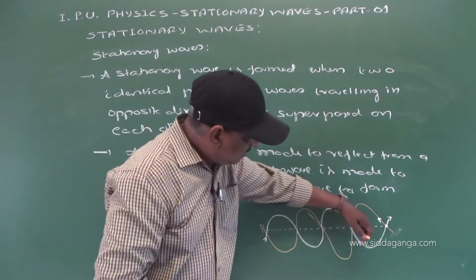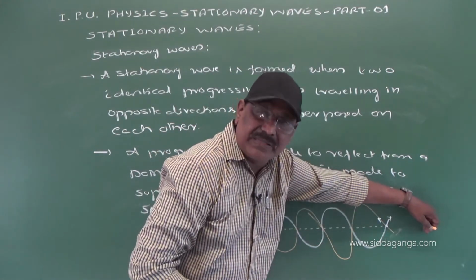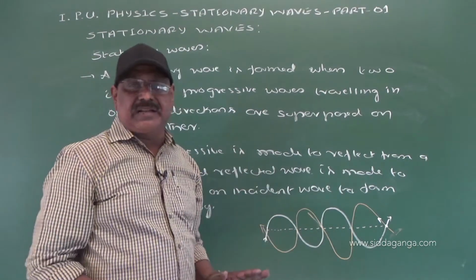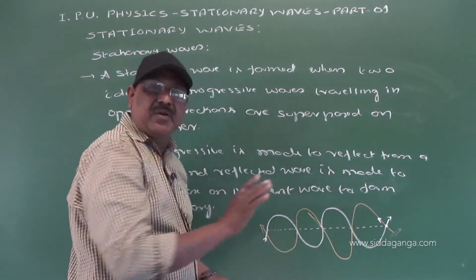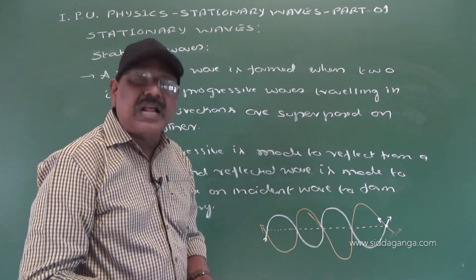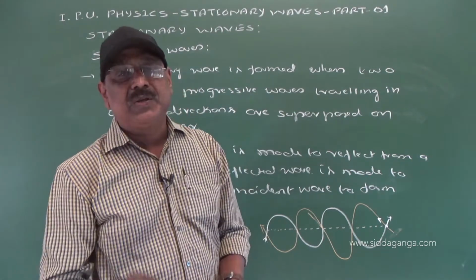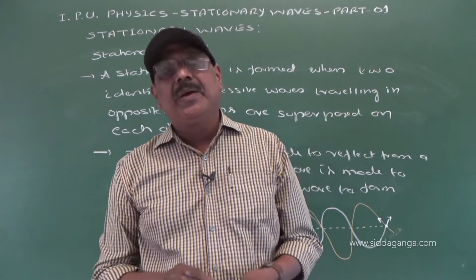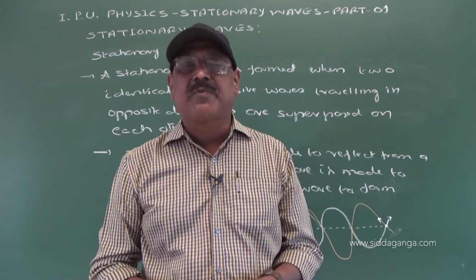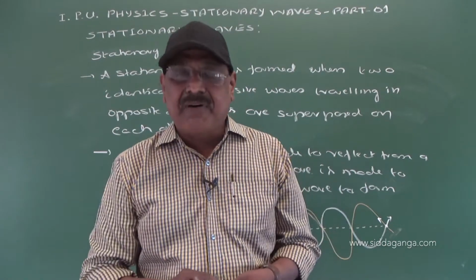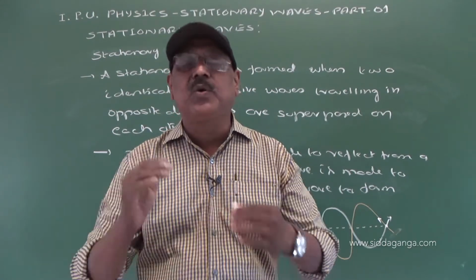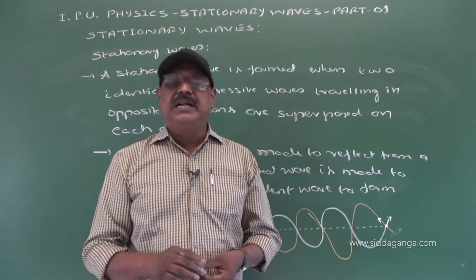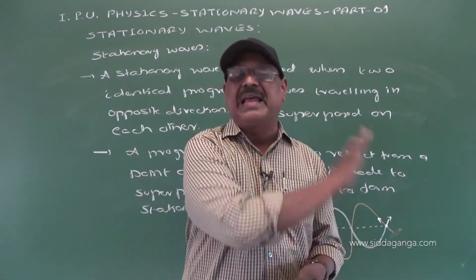It does not propagate either along the positive x direction or the negative x direction. They remain localized. The particles vibrate there only, and there is no transportation of energy. So a stationary wave is called a standing wave because it does not transport energy either side after the formation, due to superposition of two progressive waves traveling in opposite directions. As a result, they do not transport energy.